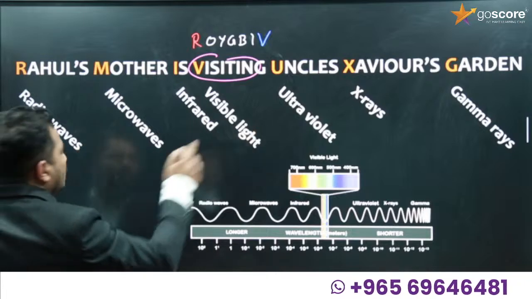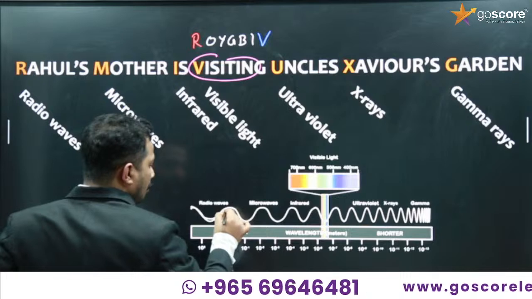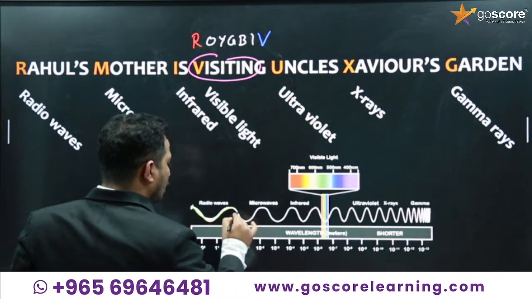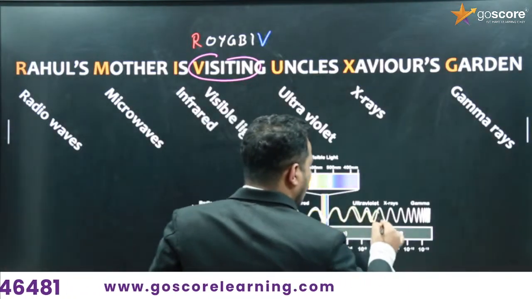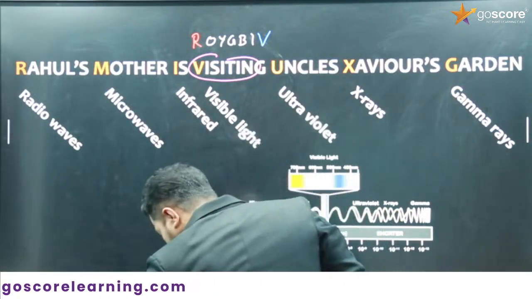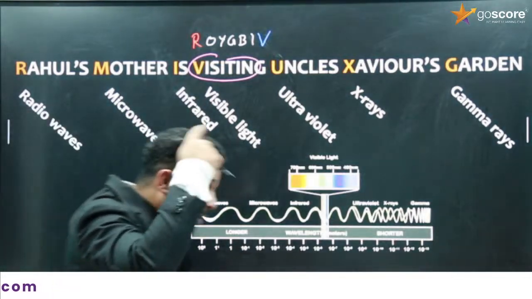For the increasing order, you can remember this one too. Where are we starting from here, and suddenly what happened? Suddenly it increases its frequency. So on the right side is the highest frequency and on the left side the lowest frequency. Then only you can remember it easily.